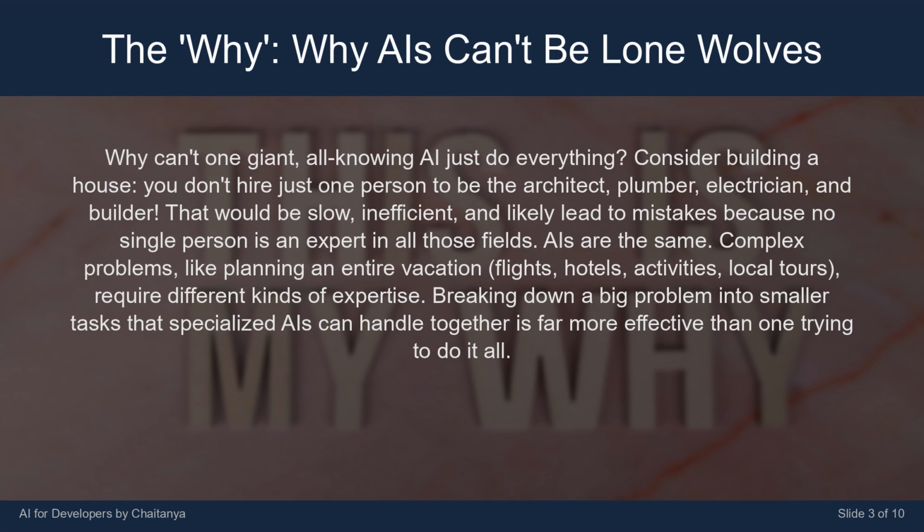Complex problems, like planning an entire vacation, flights, hotels, activities, local tours, require different kinds of expertise. Breaking down a big problem into smaller tasks that specialized AIs can handle together is far more effective than one trying to do it all.